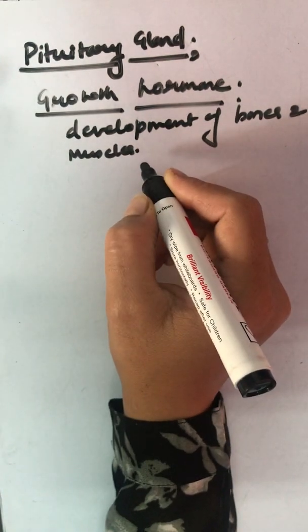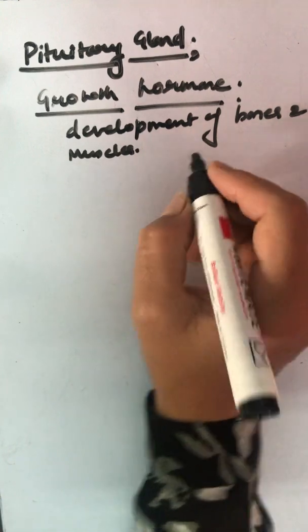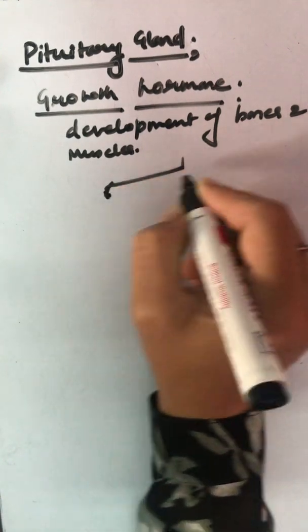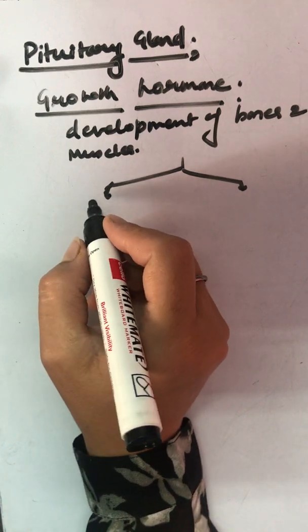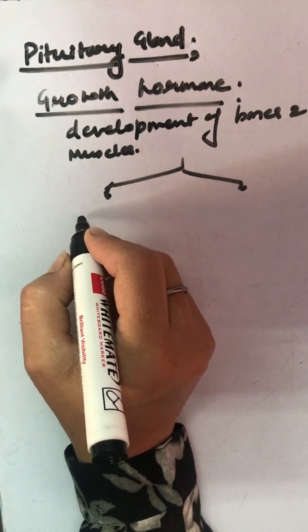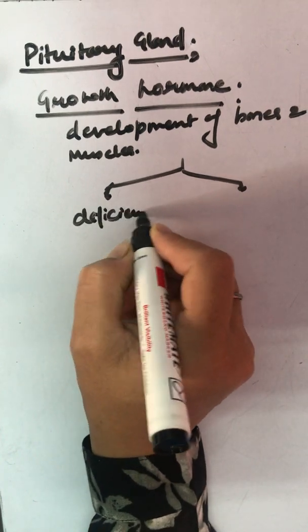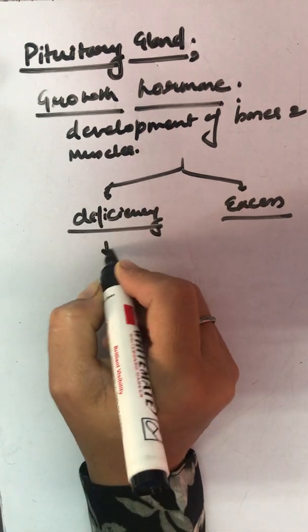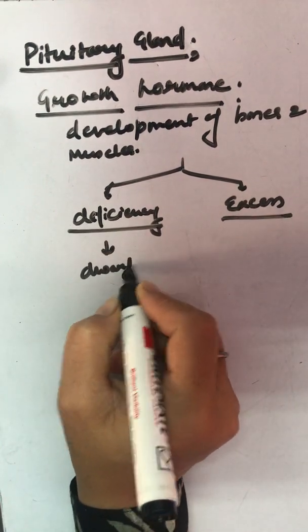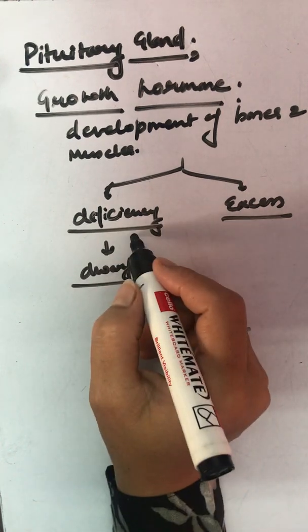When we talk about this hormone, it may lead to a deficiency or it may be secreted in excess. If this growth hormone is secreted in a deficit amount, it may lead to dwarfism. That happens during childhood.